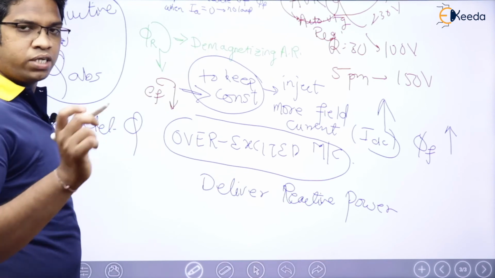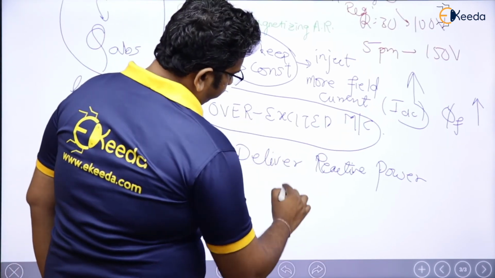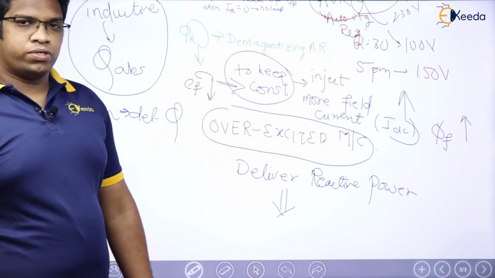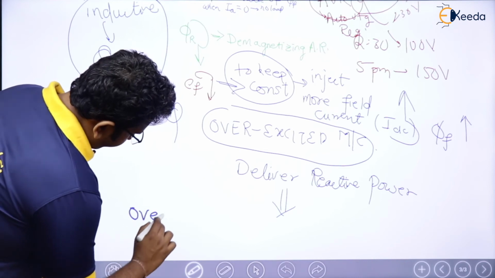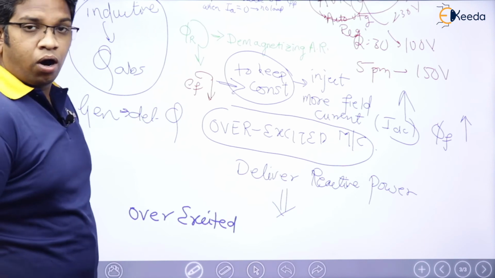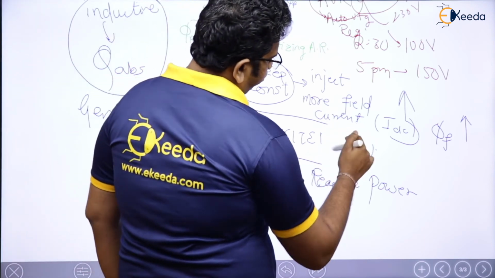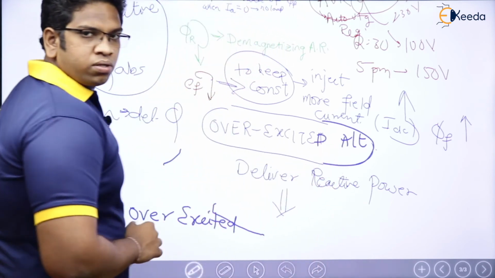So now what is important for you is to write down the conclusion. Moral of the story: overexcited alternator. This is basically a machine, not only an alternator, because a machine will have both.